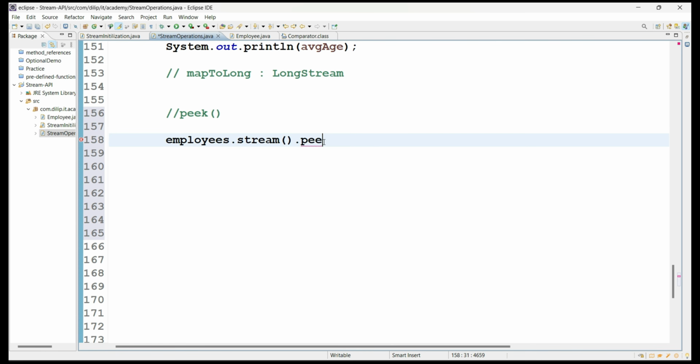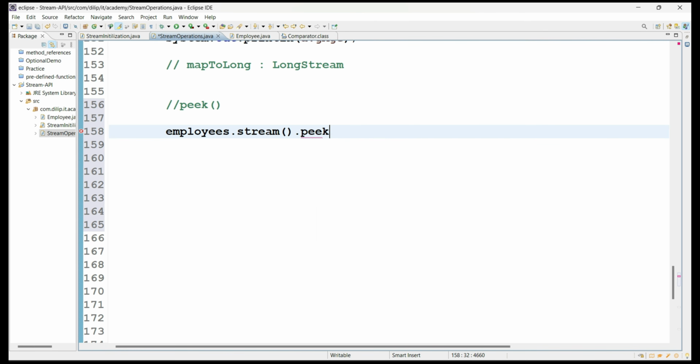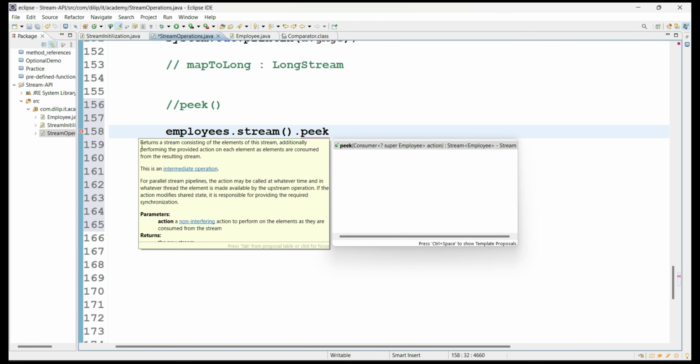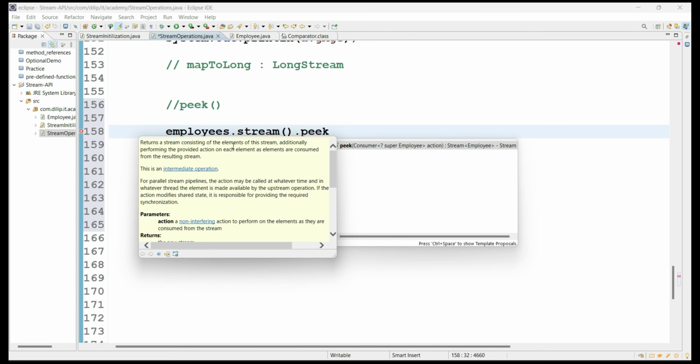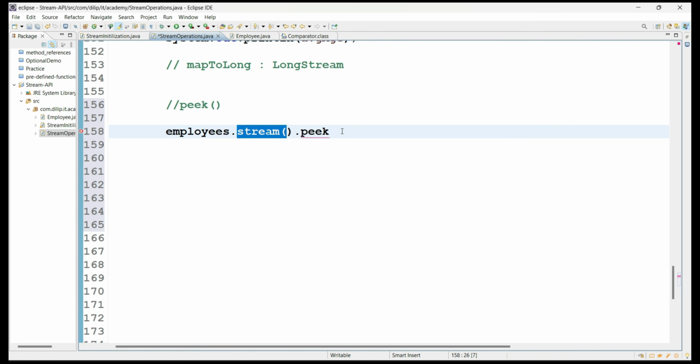But now, as part of the process, from one stream operation to another stream operation, every value has to be involved as part of some action. So the peek method is simply saying it is going to perform an action on each element received by this stream, and what you are processing to the next operation from this stream.